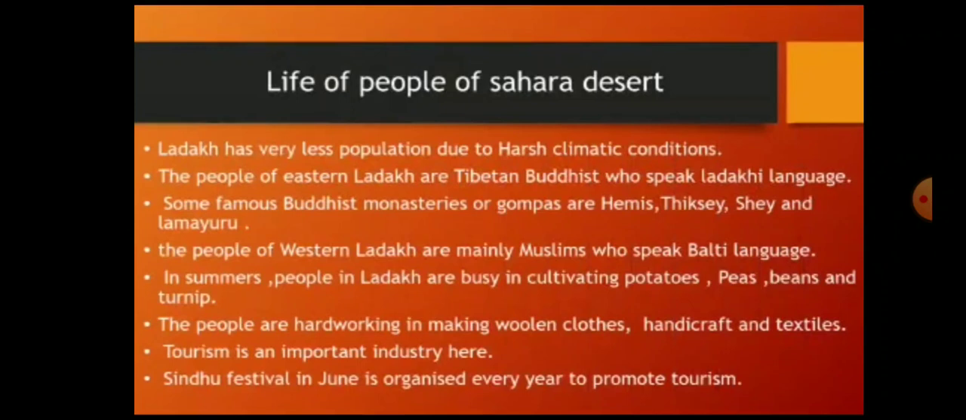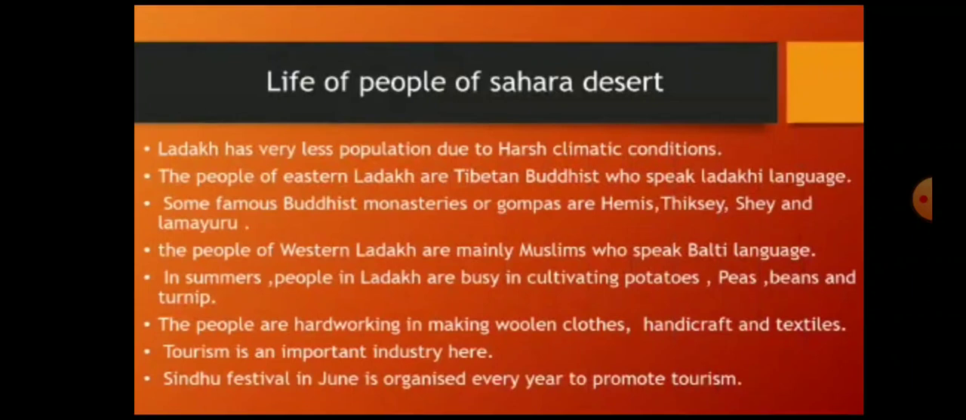Life of people of Ladakh. Ladakh has very less population due to harsh climatic condition. The people of eastern Ladakh are Tibetan Buddhists who speak Ladakhi language. Some famous Buddhist monasteries or gompas are Hemis, Thiksey, Shey and Lamayuru. The people of western Ladakh are mainly Muslims who speak Balti language.